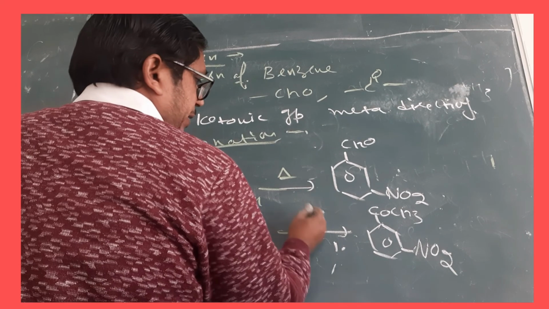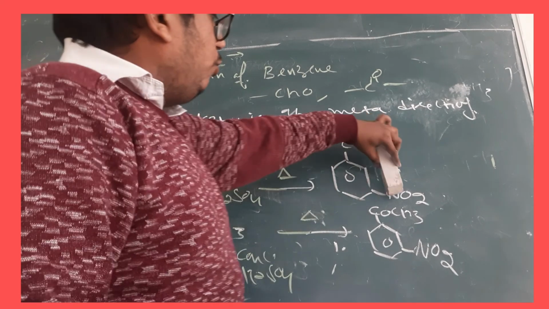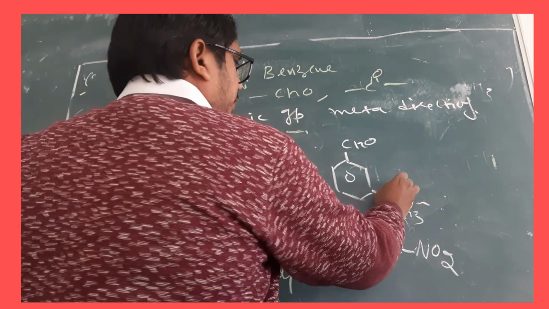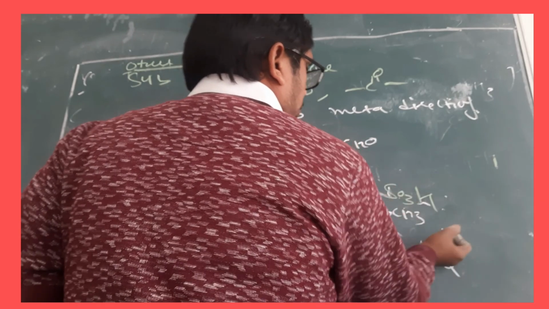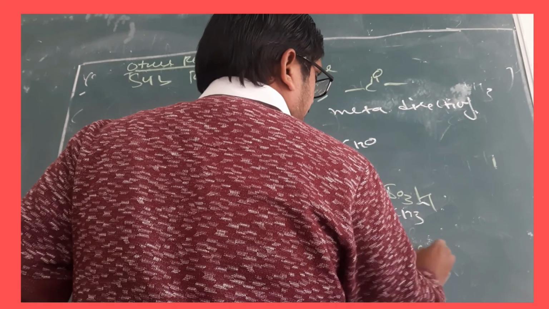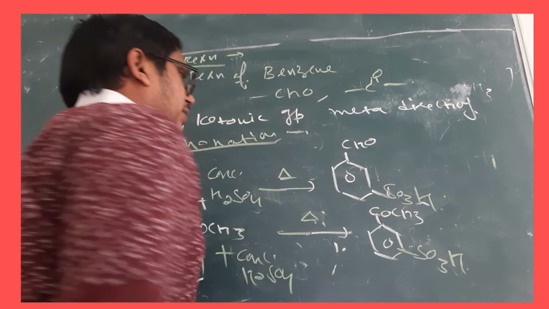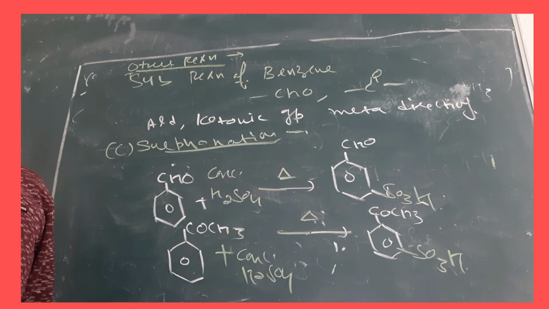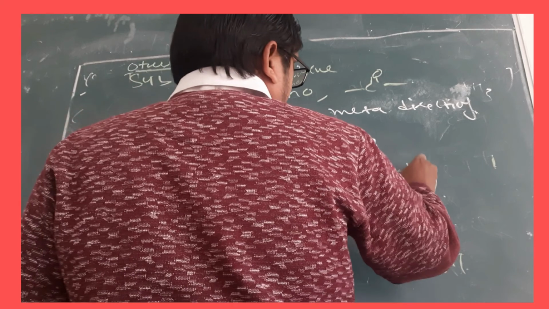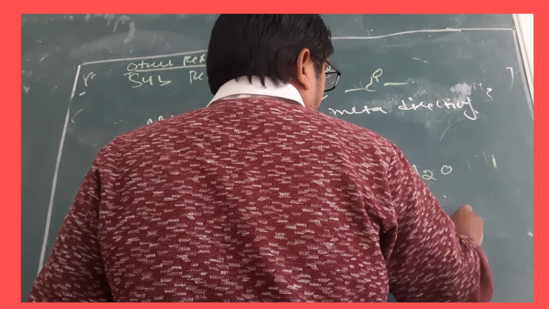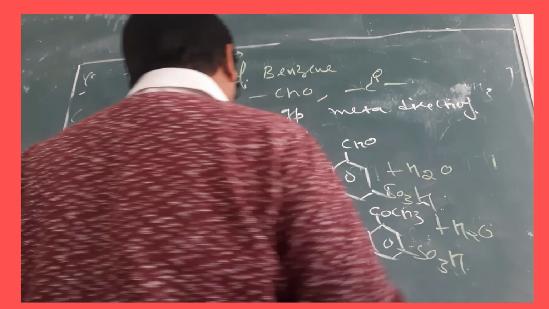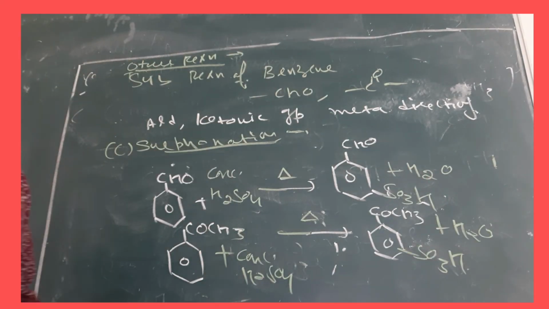Then what is going to come over there? There will be SO3H at the meta position, and a side product is water. In the previous cases also it was water, and here also it is water. Clear? So these were all the chemical properties of aldehydes and ketones.